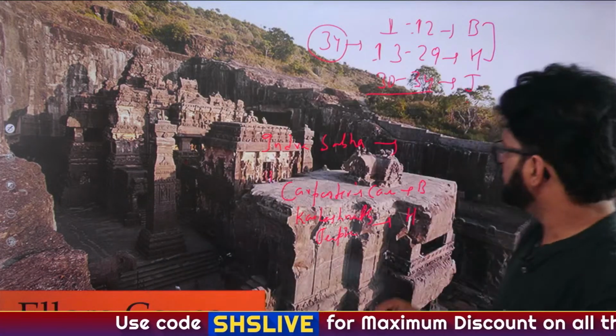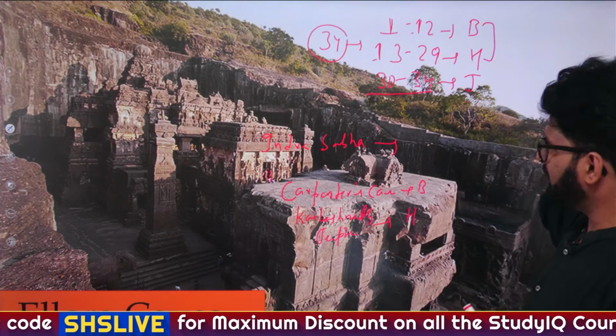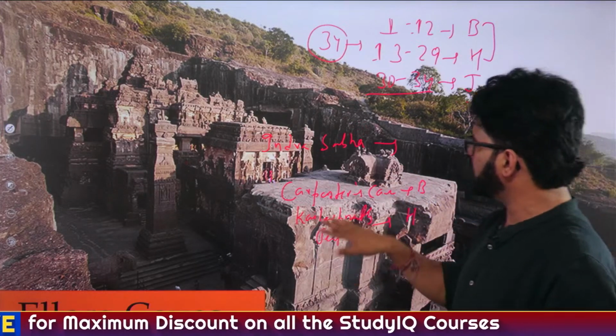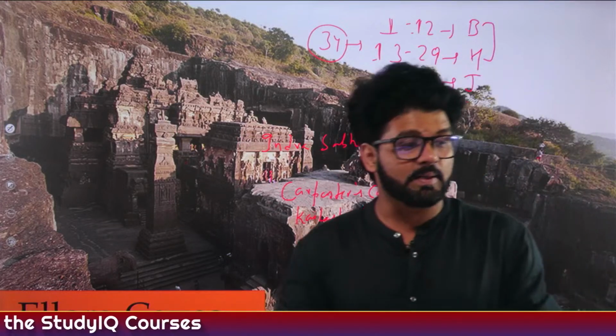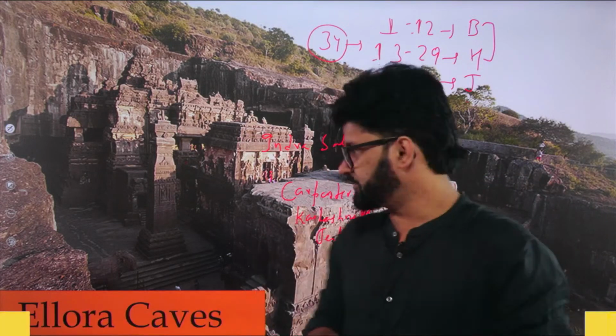Can you see it? Can you see it? If you cannot see it, I will show you in the other slides also. Don't worry about it. Carpenter's Cave, Buddhism. Kailashnath temple, Hinduism. Indra Sabha is associated with Jainism. We'll talk about it.